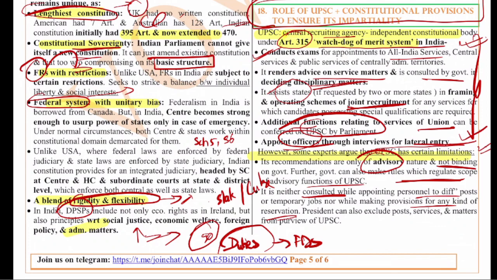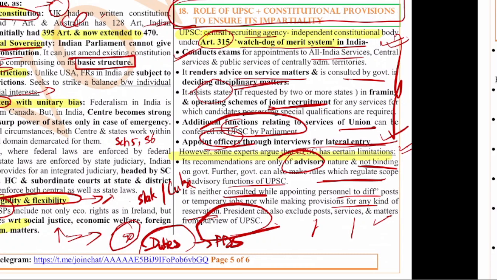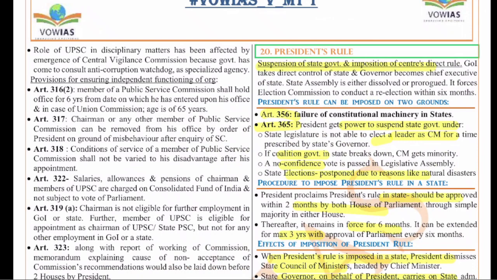And the President also can exclude posts, services and matters from the purview of the UPSC. All the appointments and all, they will be done by the Department of Personnel and Training, DOPT, right? And the role of the UPSC in disciplinary matters has been affected by the emergence of the CVC, because the CVC is taking care of all these things, right? So these are the important things.